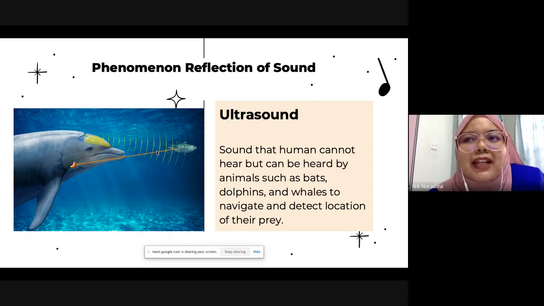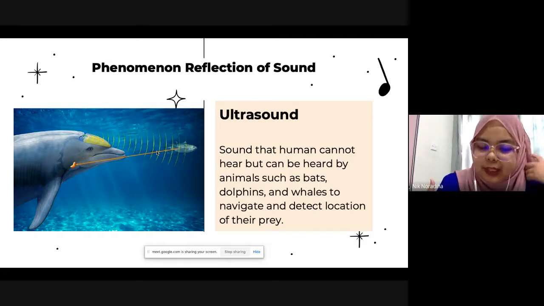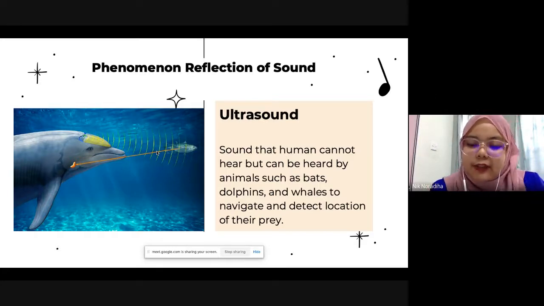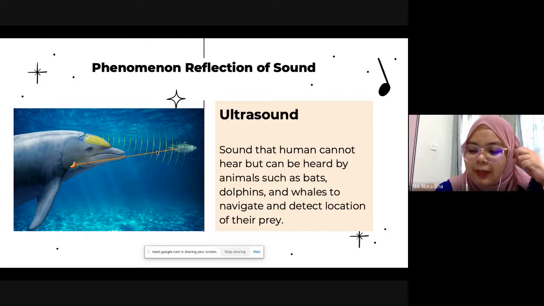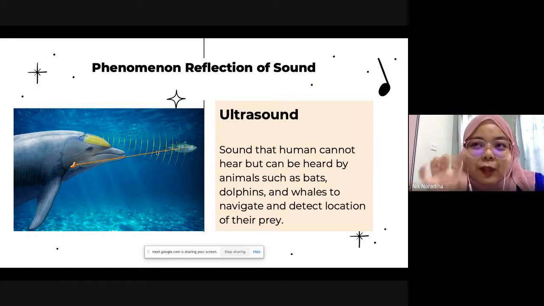That's why, before this, teacher heard a story: one pregnant woman is standing in front of a pool that has a dolphin. That dolphin can actually communicate with the baby inside the tummy. Because when the doctor in the clinic wants to check the baby inside the tummy, they use ultrasound as well. That's why dolphins can detect the baby inside the tummy.